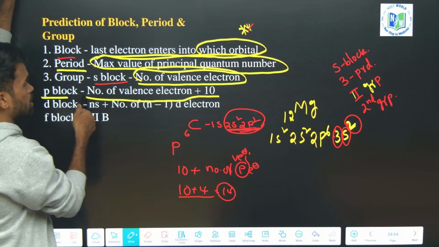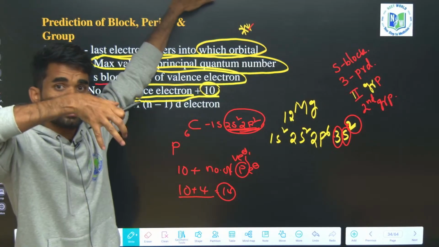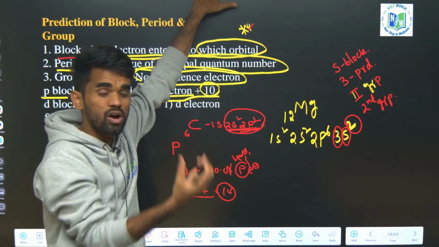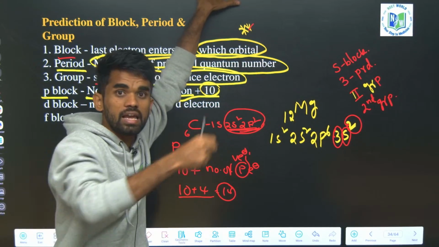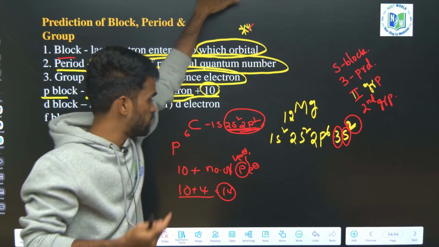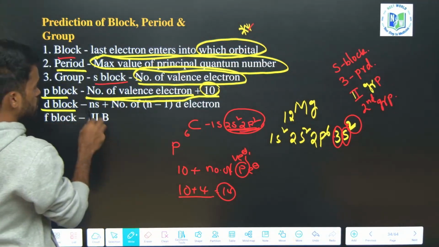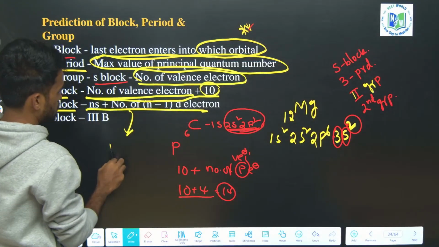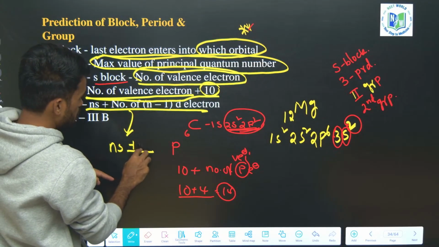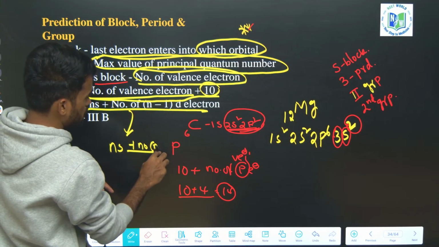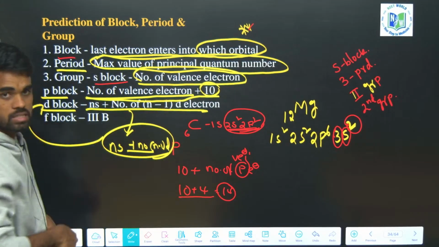So for P block, it is number of valence electrons plus 10. Why do we need to add 10? Because between S and P we have one more set of elements. What is that? D block elements. Those are 10 elements in a series. That's why we are adding 10 here. Okay, and when it comes to D block, just take the number of ns electrons. After S, we have the D block, so plus the number of d electrons, that is (n minus 1) d electrons. That gives you which group it is in the D block.